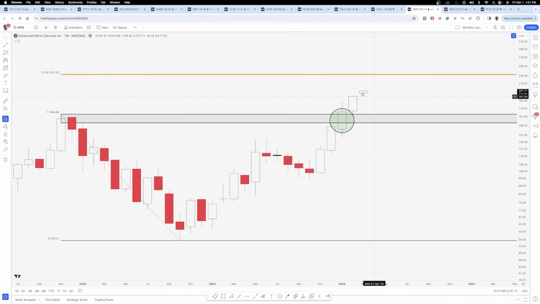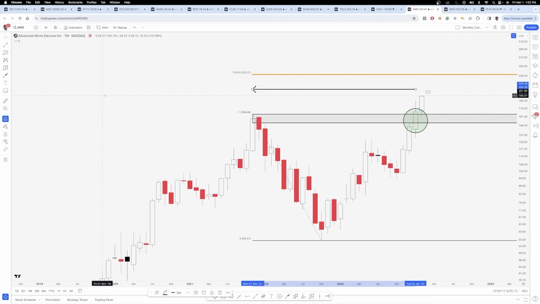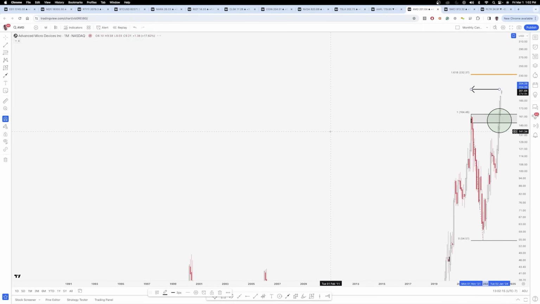So the natural thing to look at as an upside target is simply the 1.618 extension of this measured move. Remember, if we're at new all-time highs, there's nothing to reference to the left of the chart. So what I mean by that is if you look to the left to see, okay, is there a previous pivot? Is there a gap or anything? Well, no, because we're at all-time highs. So you have nothing to reference from that aspect.